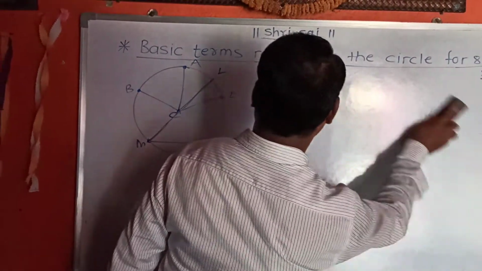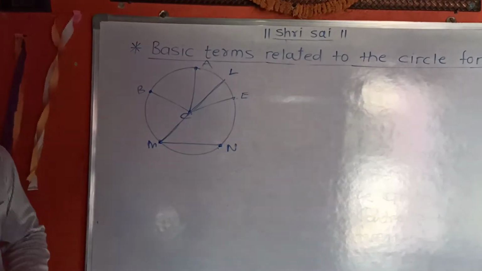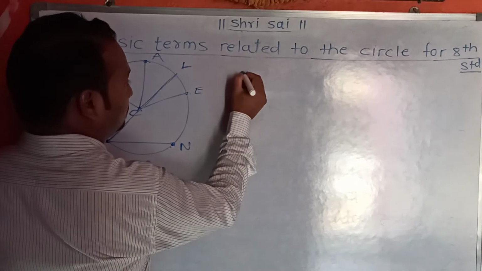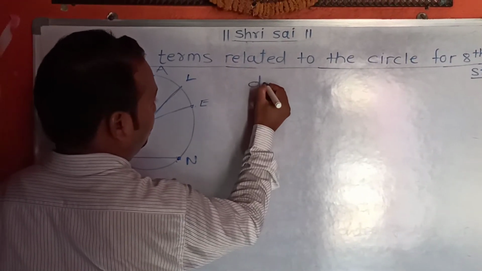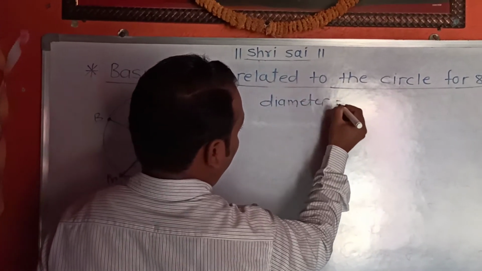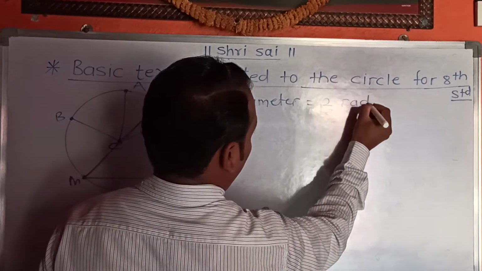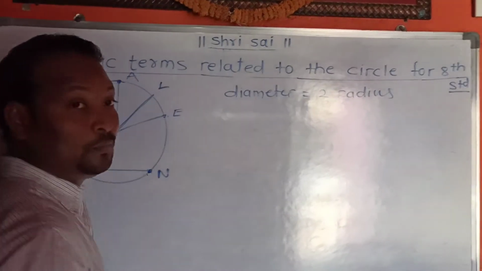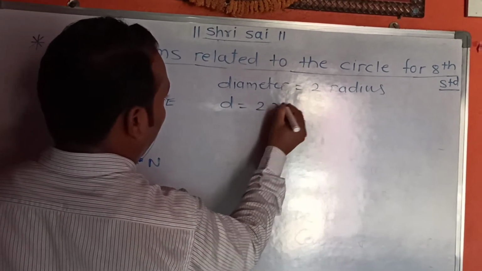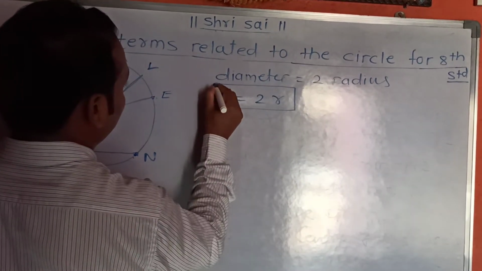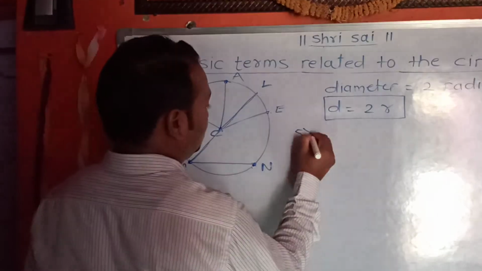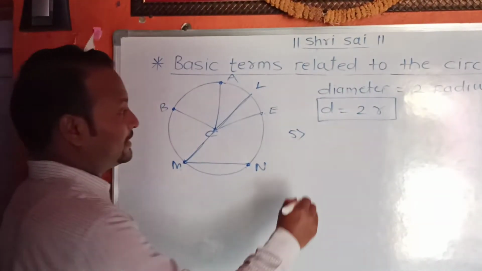Diameter is equal to two times the radius. In short form, diameter is equal to 2r. After that, the fifth term is circumference.